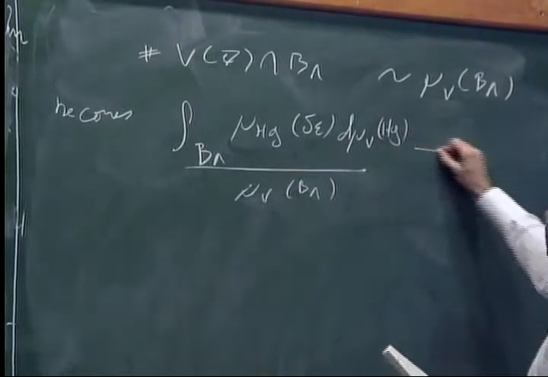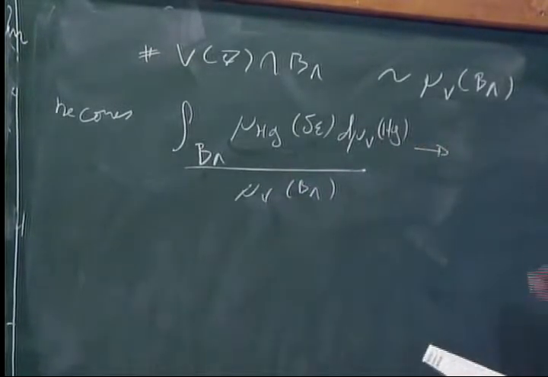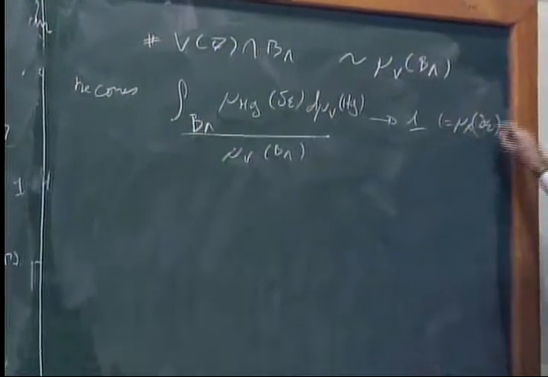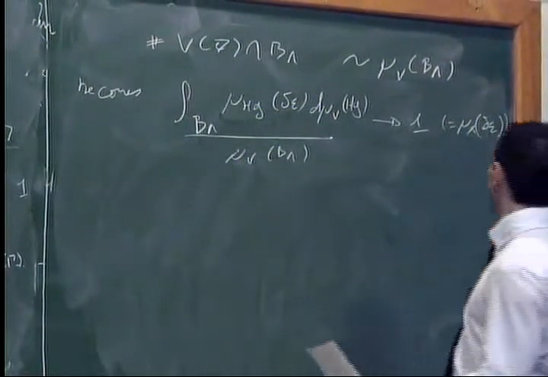Does this converge to 1, which is also the total mass of delta epsilon along the homogeneous measure on X?